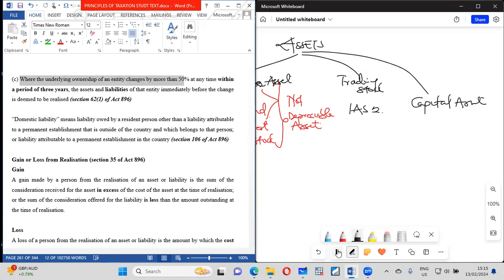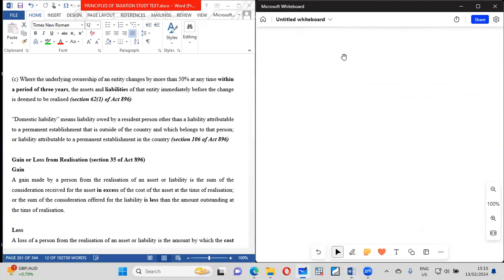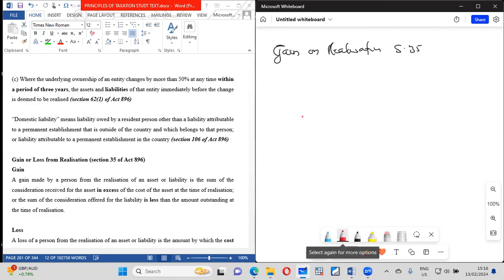Now, why we are doing realization is because we want to tax the gain on the realization. So that is basically our reason. So how do we tax gain? Gain on realization. So before we can tax the gain on realization, which is section 35, we need to understand what a gain is. What is a gain?